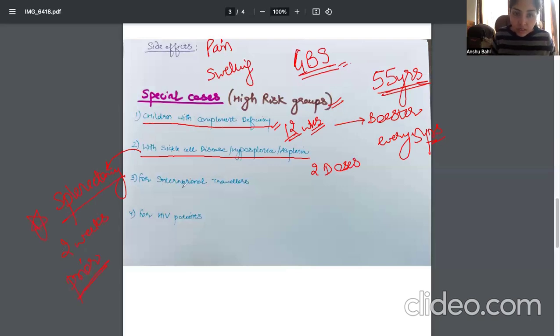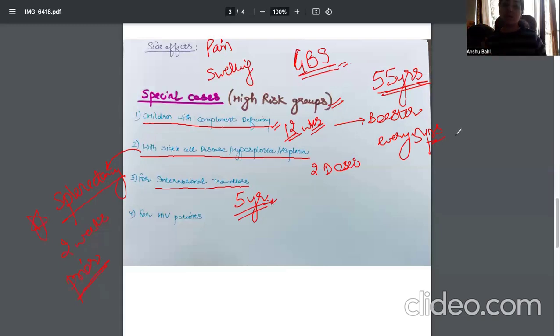Thirdly, for international travelers, especially to areas having endemicity of this disease, the person should be vaccinated at least 5 years or less before travel to that area, so the booster should be given. Also, for HIV patients, a single dose of 0.5 ml. All right.